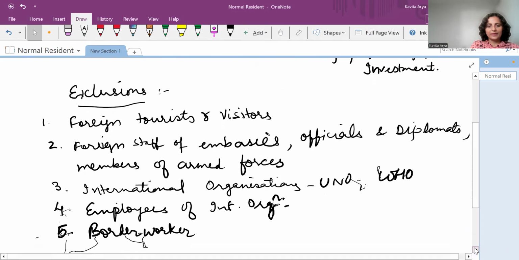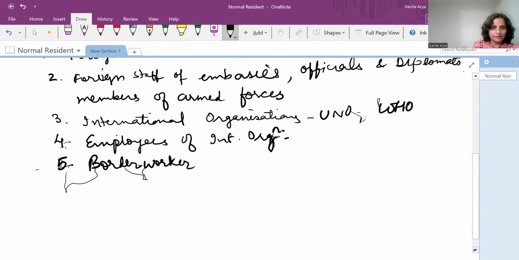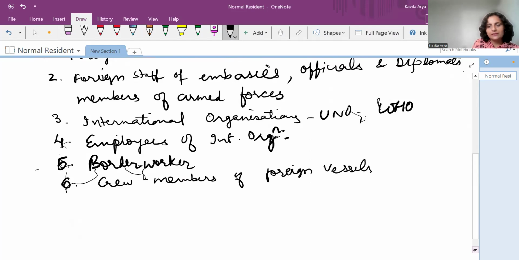And the last point in this series is the crew members of foreign vessels. This point also was discussed in the domestic territory. Like many foreign vessels, the ships, the aircrafts do visit the foreign land, but that does not make them a part of their domestic territory, or that doesn't make them a part of the normal resident of that country.